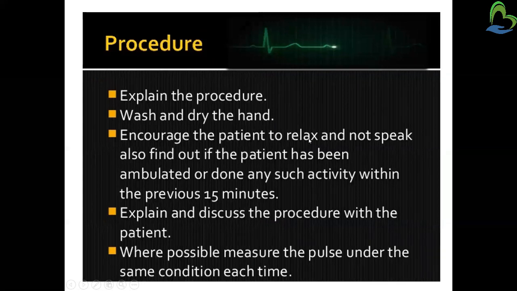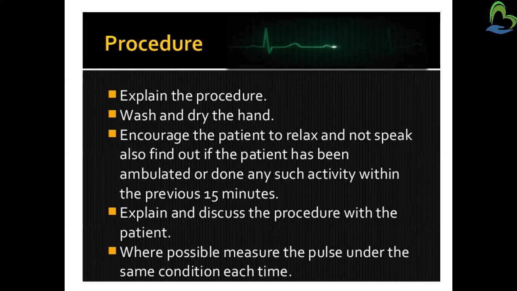Now the procedure. So first we have to explain the procedure to the patient, then we have to hand wash and we have to dry our hands. Then we have to make the patient comfortable in the position and tell him not to speak. We are finding out if the patient has been ambulated or done any such activity within the previous 15 minutes.